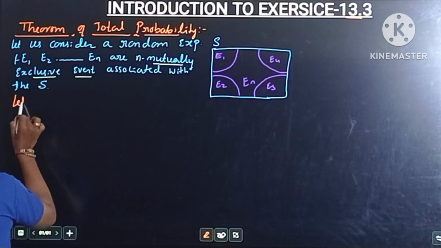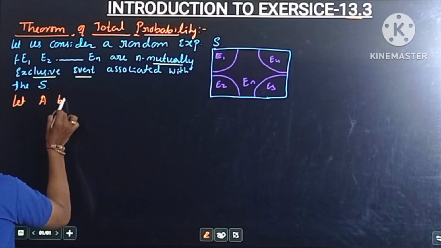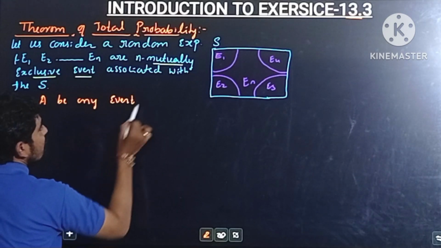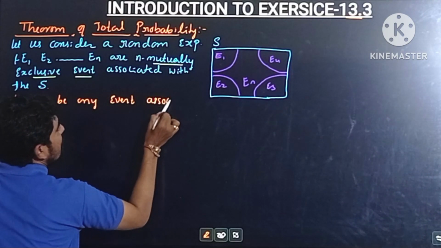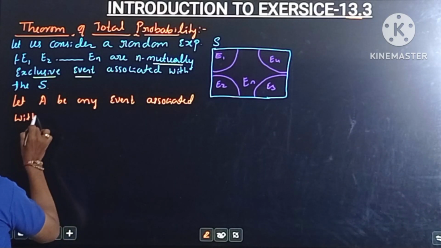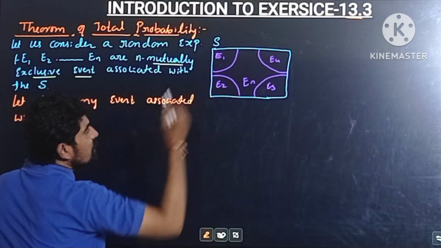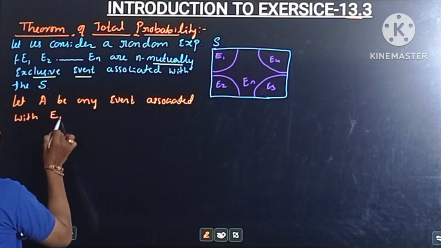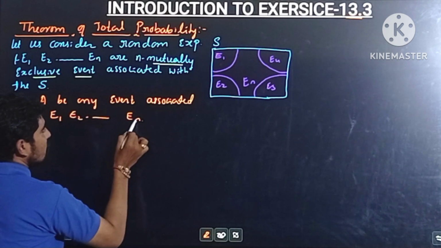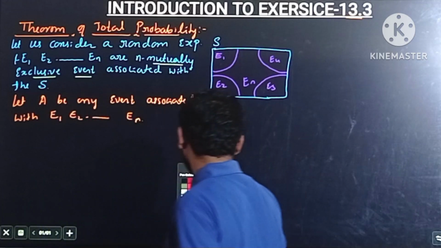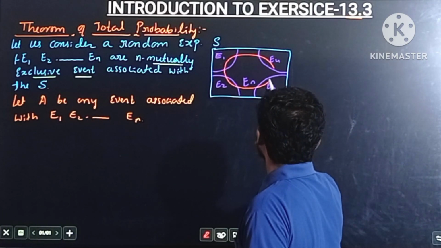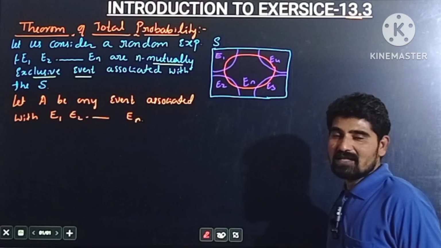And here is one more event. Let A be any event associated with E1, E2, E3 and so on up to En. Associated in the sense that I am going to consider an event which is associated with all the events E1, E2, E3 and so on up to En.